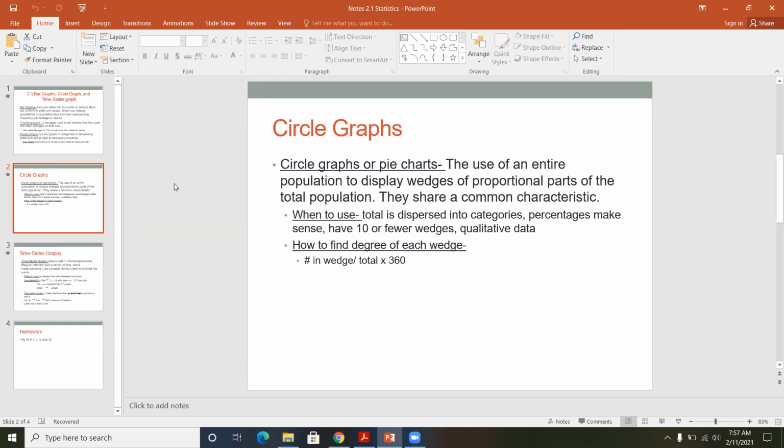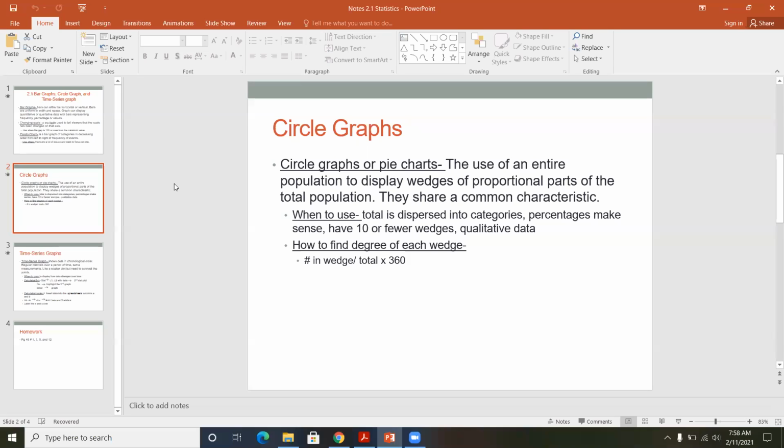Well, how do I know what angle that would be? Well, if it represents 20% of the data, I have to figure out what is 20% of 360. And so 20% of 360 is 72. So that means I would have to take a protractor, a little flashback from geometry, and I would have to measure to 72 degrees. Once I have that 72-degree measure, then I would be able to draw my wedge, and I would have what 20% would be.